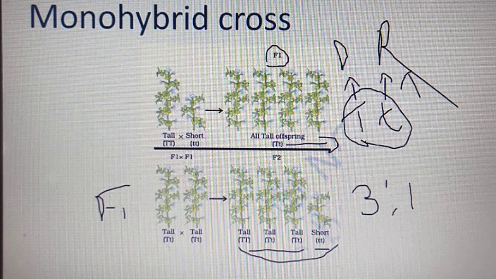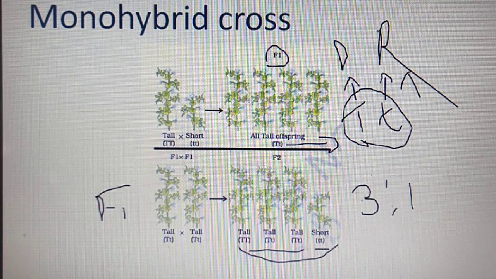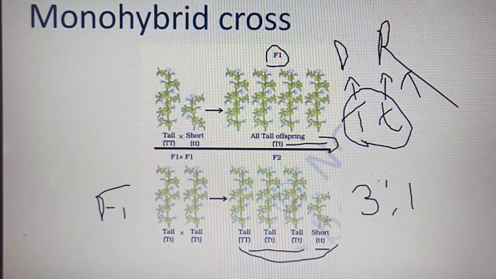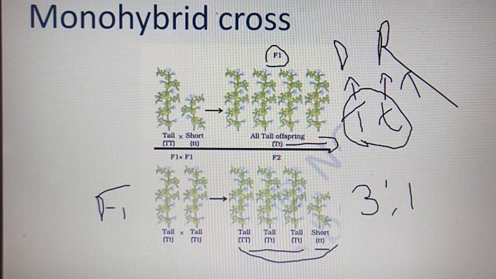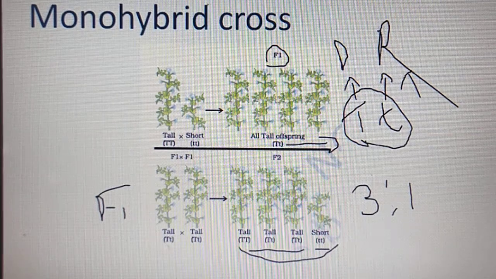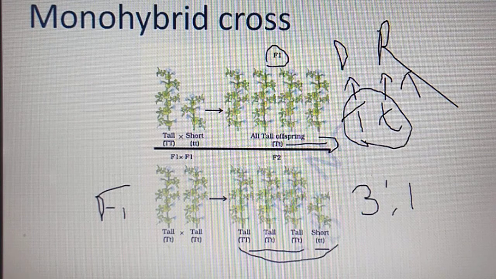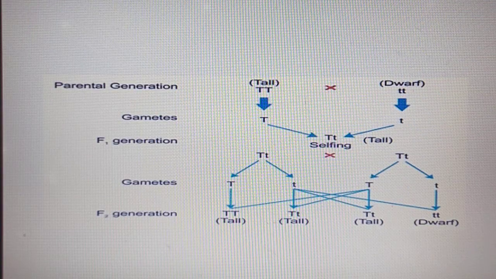So 4 offsprings we got here. In this, 3 are tall and 1 is dwarf. Here you can see dwarf, that is small t, small t. Here capital T is absent. That is why the small t expresses its character. So monohybrid ratio is 3:1. Here monohybrid means only one character we are taking at a time. So two parents are there, they are different in only one character. So here it is one example, tall plant and the dwarf plant.